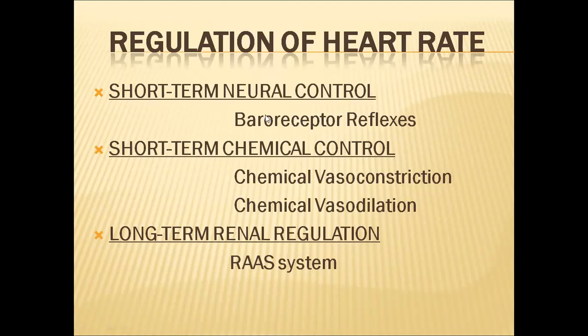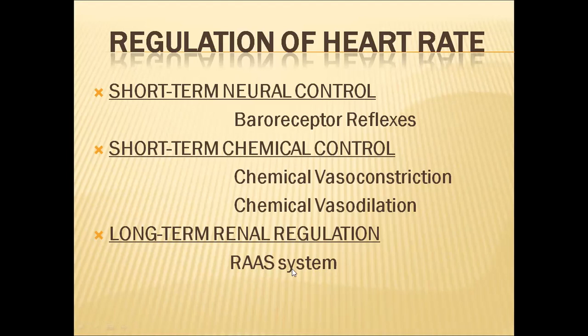One is short-term neural control, the second is short-term chemical control, and the third is renal control or renal regulation. Under short-term neural control, baroreceptors take most of the duty. In short-term chemical control, chemical vasoconstriction and chemical vasodilation are the two different activities. And in the long-term renal control, the kidney helps.